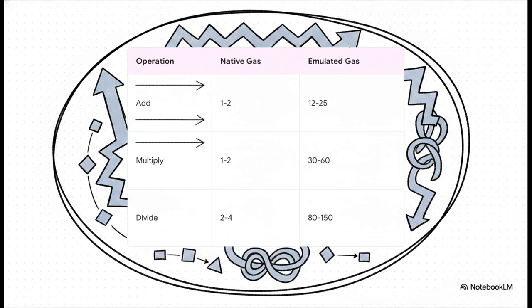I mean, just look at the numbers on this table. Basic native integer math on Stylus costs around 1 to 2 gas, super cheap. But an emulated soft float edition, that jumps to 12 to 25 gas. Multiplication spikes up to 30 to 60 gas. And division and precision scaling, they rocket up to a massive 80 to 150 gas. So that mathematical elegance of polar coordinates introduces a totally crushing execution penalty on chain.